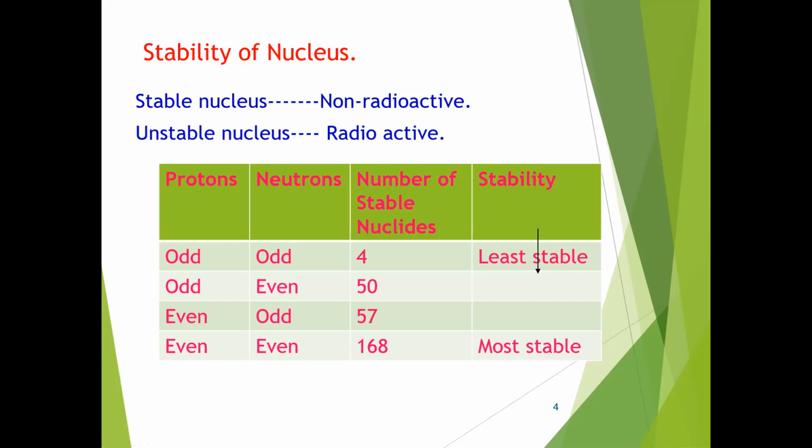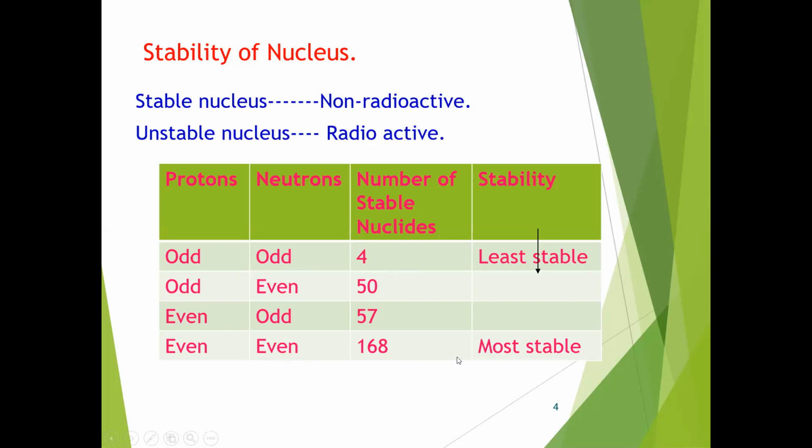Nuclides containing odd numbers of both protons and neutrons are the least stable, meaning more radioactive. Nuclides containing even numbers of both protons and neutrons are more stable, meaning less radioactive. So these four atoms or nuclides are more radioactive than these.